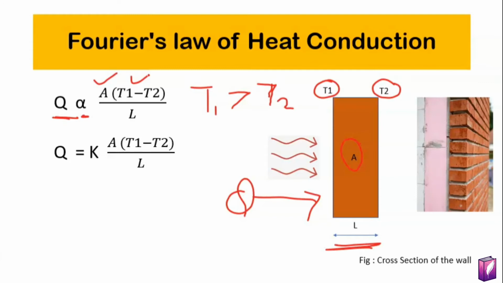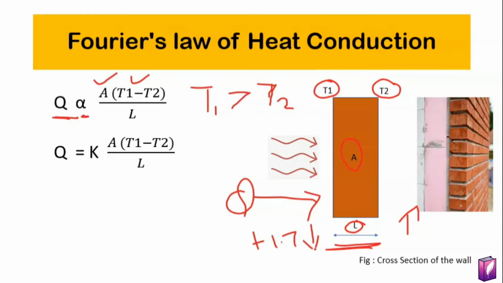He also observed that if thickness increases, heat transfer decreases. This is thickness L. If thickness increases, then heat transfer decreases. Hence, heat transfer is inversely proportional to thickness. That's how the Fourier law came.